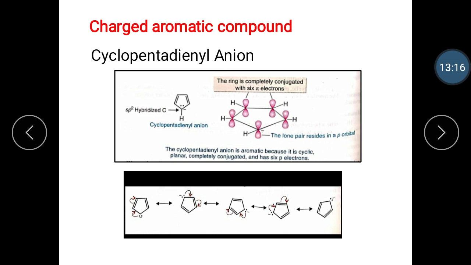Only the cyclopentadienyl anion has 6 pi electrons, the number that satisfies the Huckel rule. The cyclopentadienyl cation has 4 pi electrons, making it anti-aromatic and unstable. The cyclopentadienyl radical has 5 pi electrons, so it is neither aromatic nor